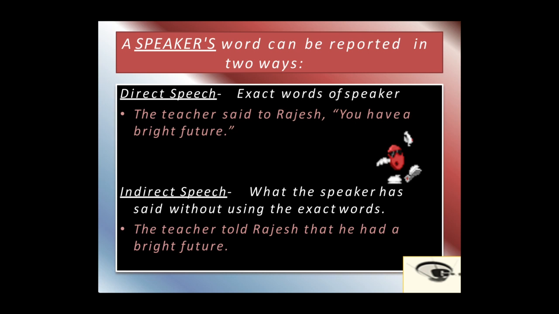Next, we have indirect speech, what the speaker has said without using the exact words. For example, the teacher told Rajesh that he had a bright future. In this sentence, you may notice that these are not the exact words said by the teacher.